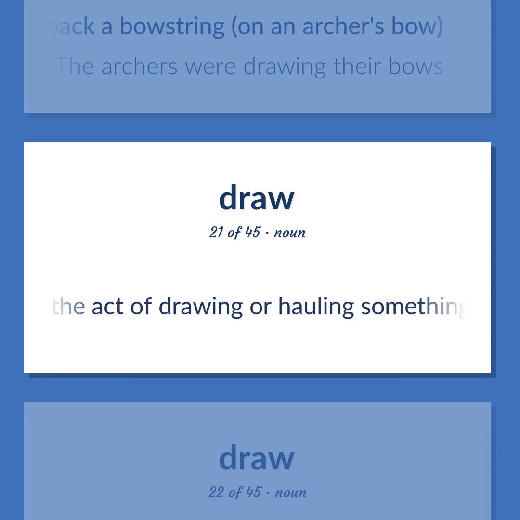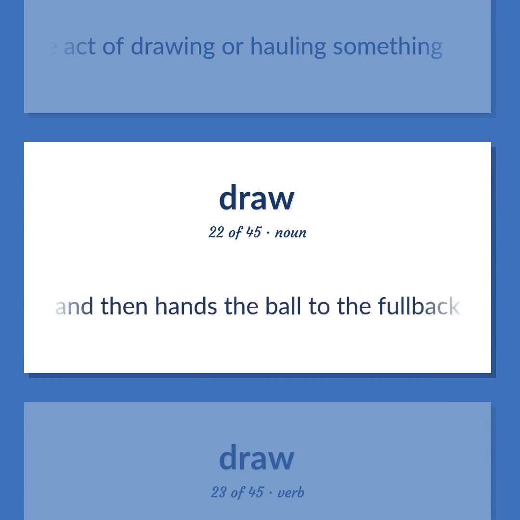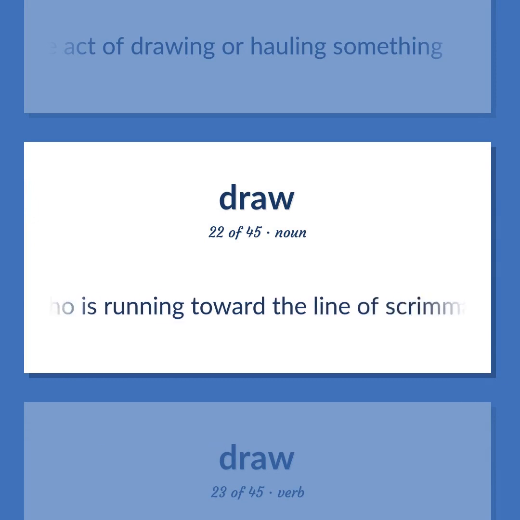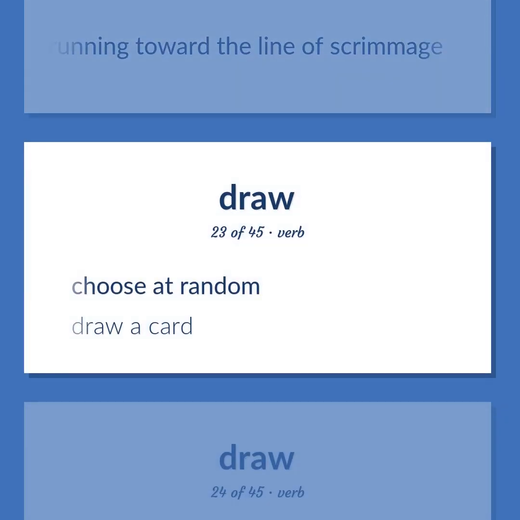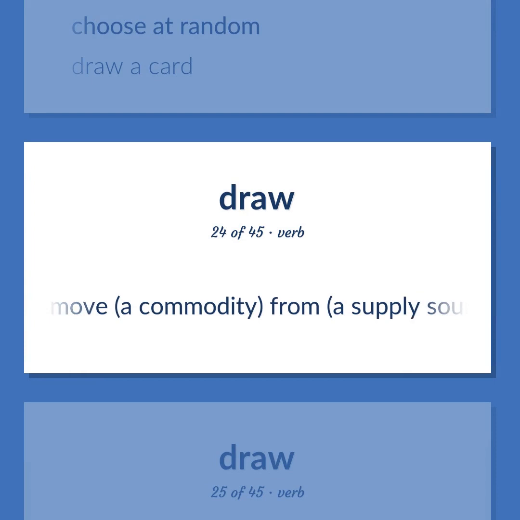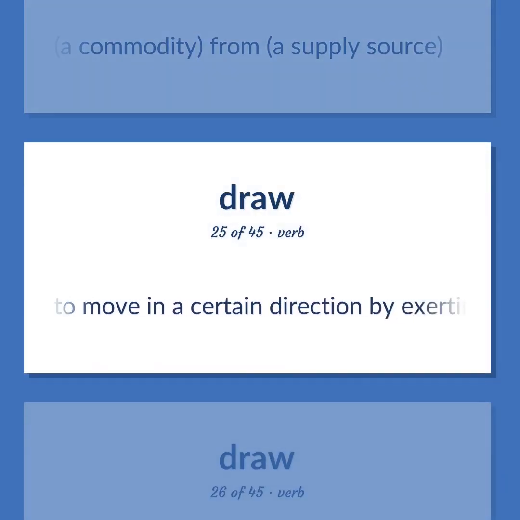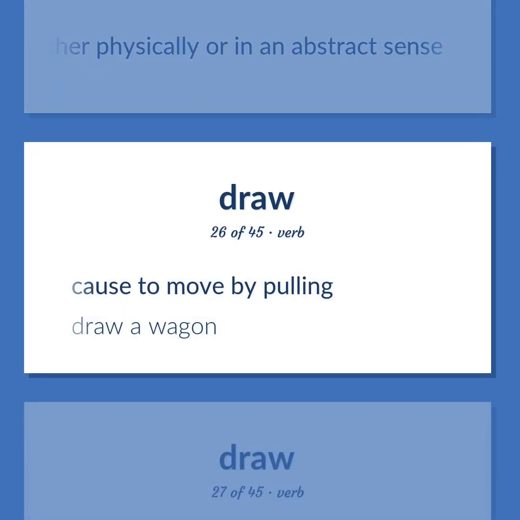The act of drawing or hauling something. American football. The quarterback moves back as if to pass and then hands the ball to the fullback who is running toward the line of scrimmage. Choose at random. Draw a card. Remove a commodity from a supply source. Cause to move in a certain direction by exerting a force upon, either physically or in an abstract sense. Cause to move by pulling. Draw a wagon.